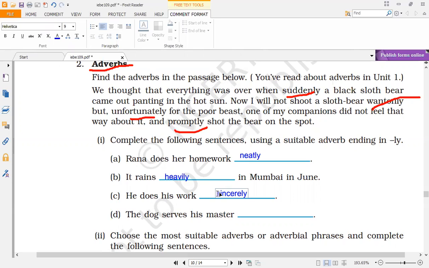You can choose any kind of adverb to define the doing of his work. The dog serves his master. What word can we write here? The dogs are faithful. So the dog serves his master faithfully. Yes, very good. Faithfully. Right? So this way you can fill these blanks with the help of the correct adverb.